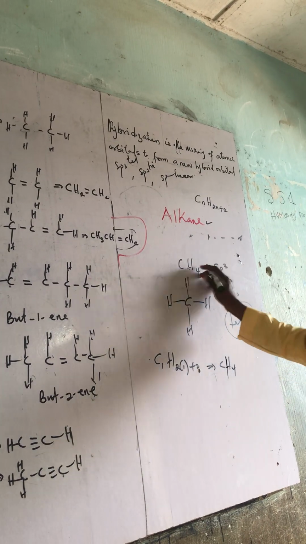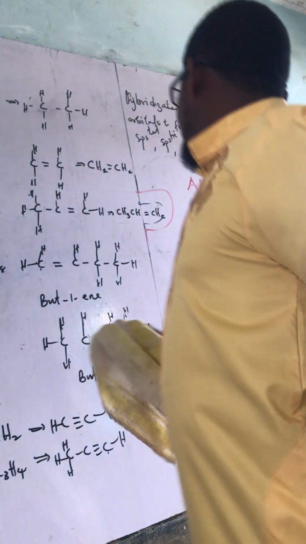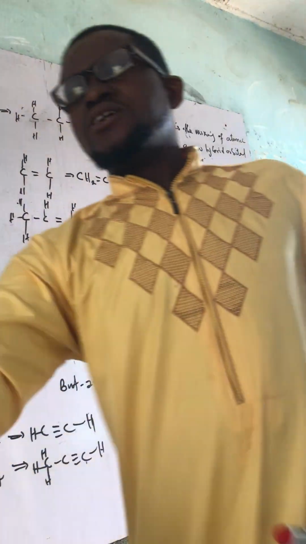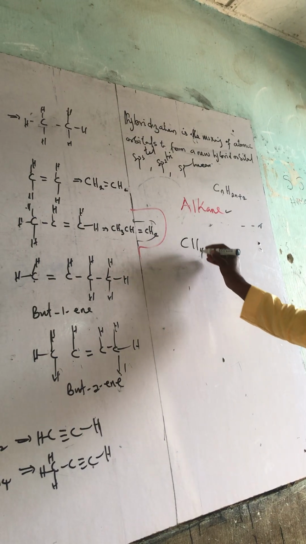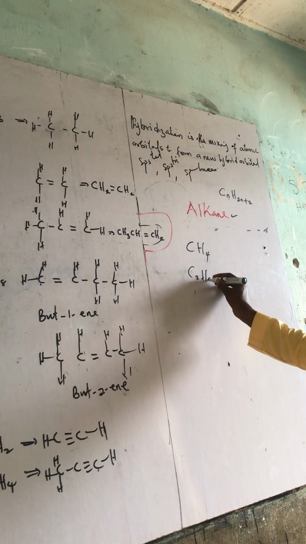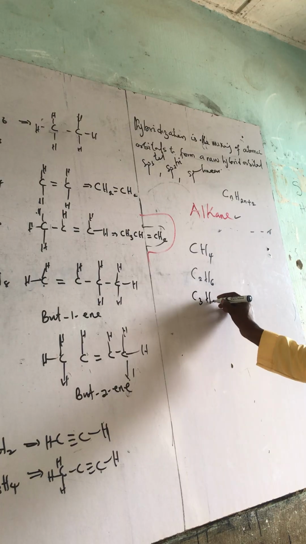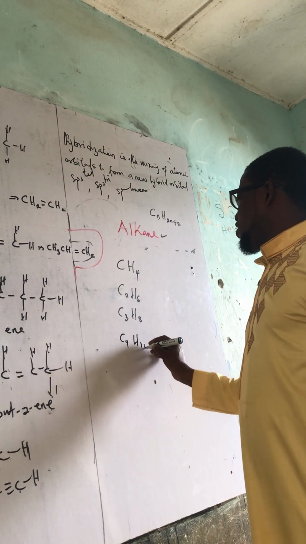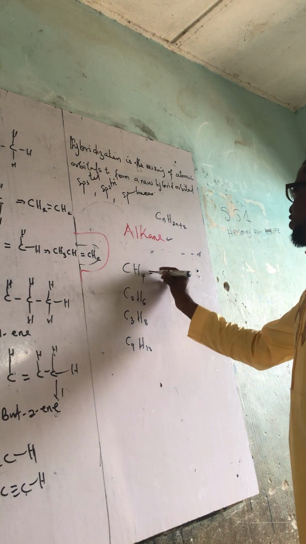The first one is called methane. When you keep using that formula, you generate the other members of alkane. After methane, I have ethane, C2H6. Then I have propane, C3H8. Then I have butane, C4H10, and so on. All these form single bonds.